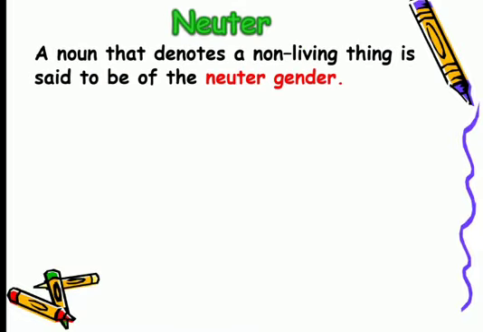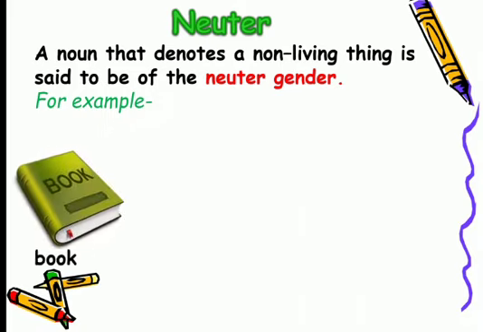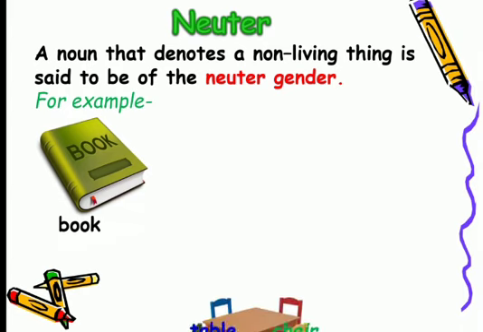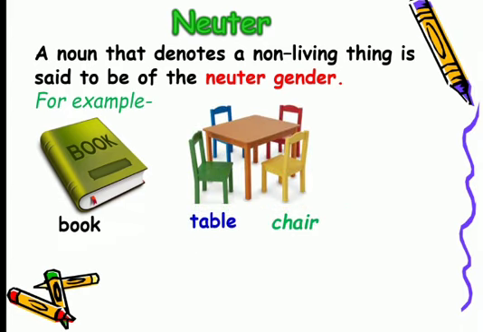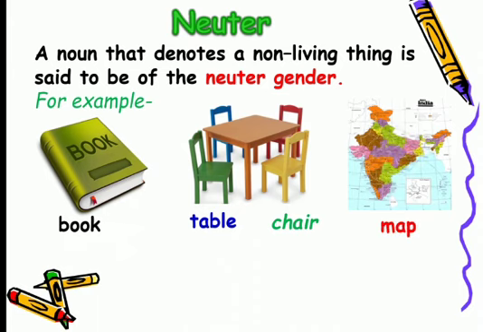Next is neuter gender. A noun that denotes a non-living thing is said to be of the neuter gender. So many examples of nouns around you. If you simply say book, table, chair, map, bag, toy, computer, many things around you, lifeless things, or we can say non-living things, they belong to neuter gender.